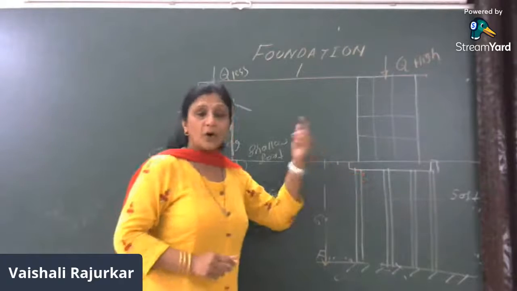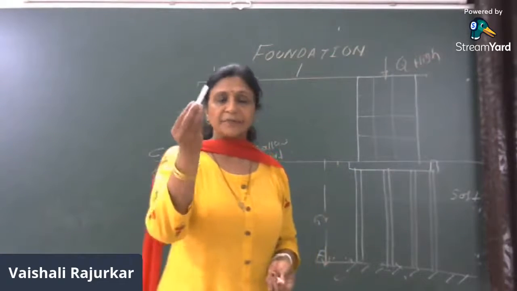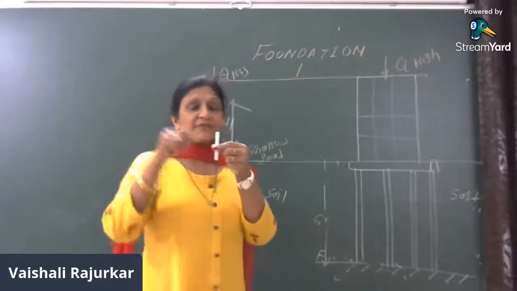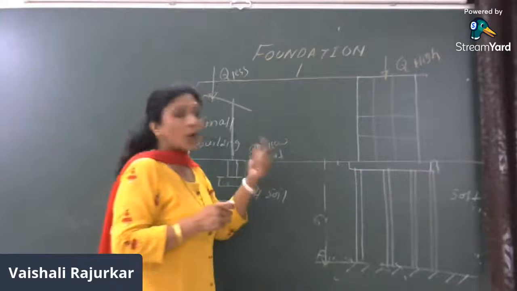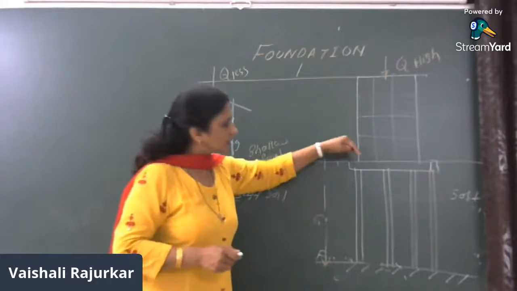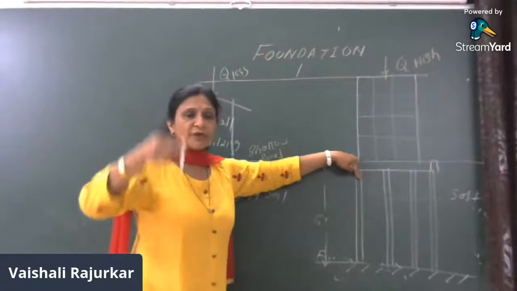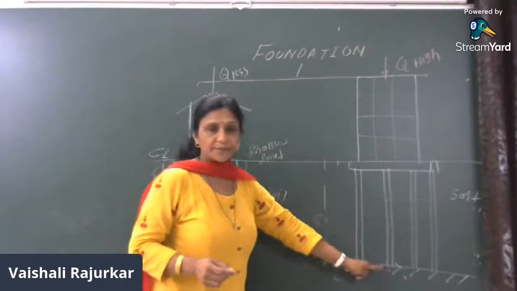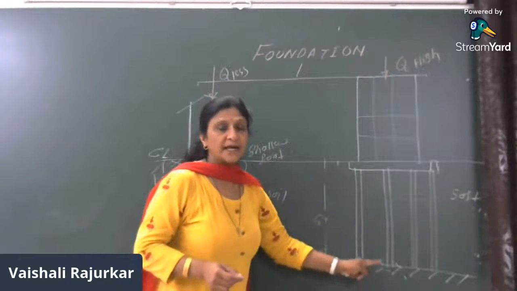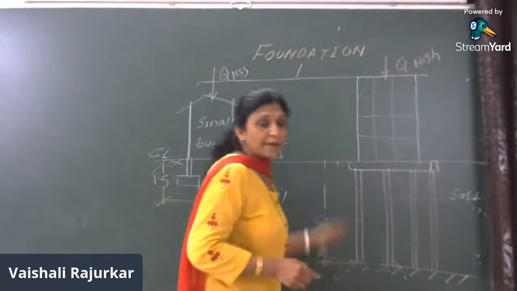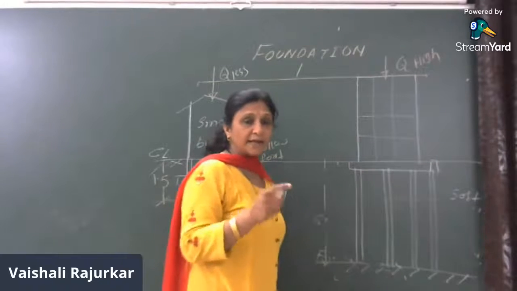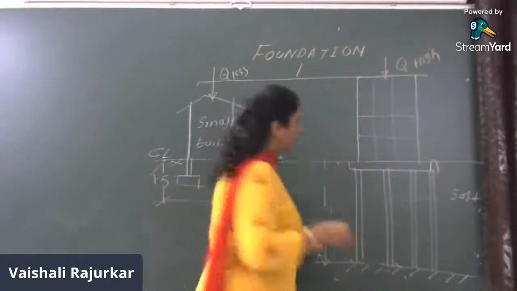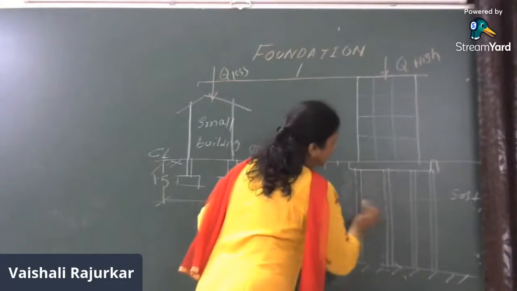These are very small cross-sectional area slender members, arranged in a square or rectangular pattern depending upon the structure. They penetrate into the soil and reach the hard strata, and then the whole member will take the load. So there are a number of piles surrounded by the soil.